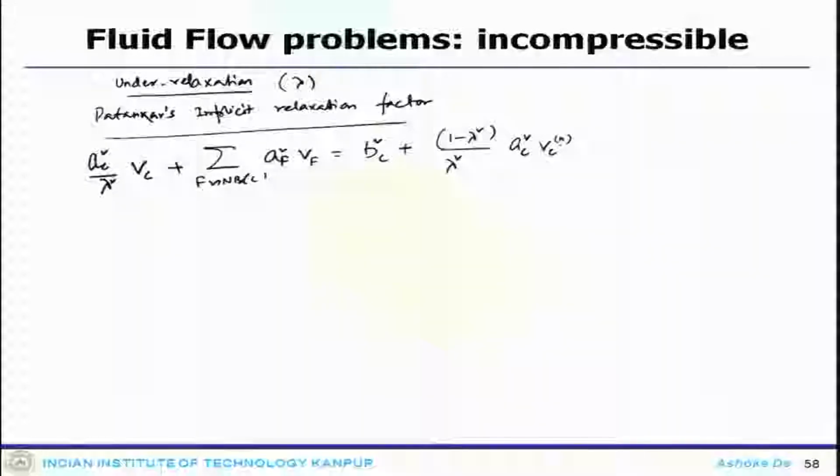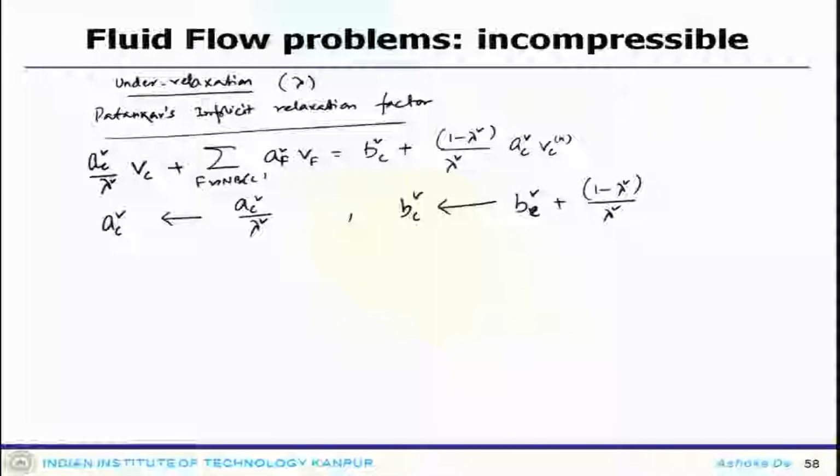Now you can redefine A_C^V as A_C^V divided by λ_V, and B_C^V is redefined as B_C^V plus (1 minus λ_V)/λ_V A_C^V V_C^n.